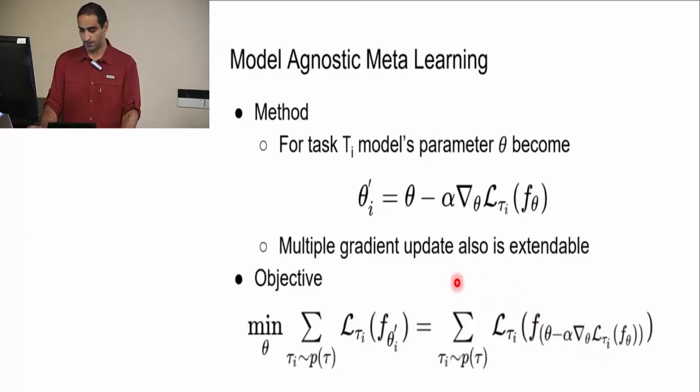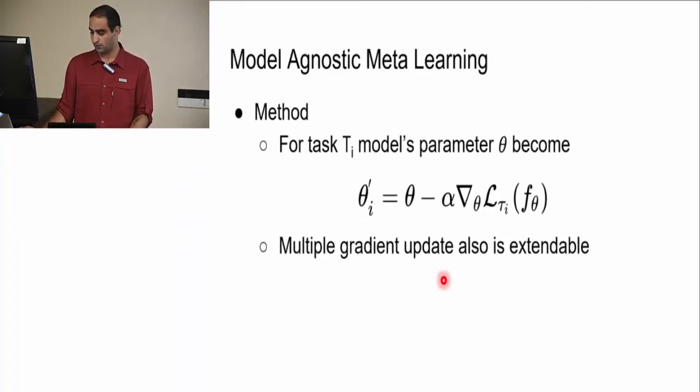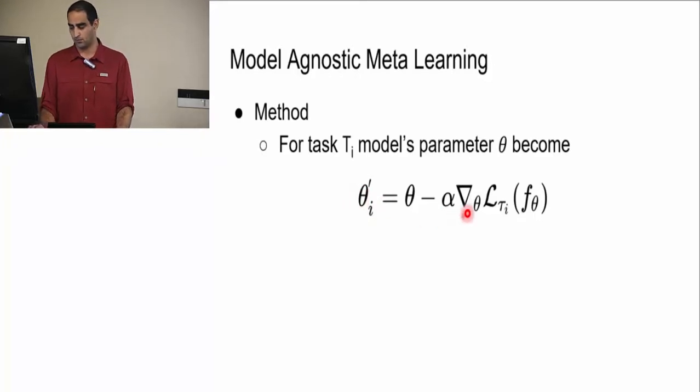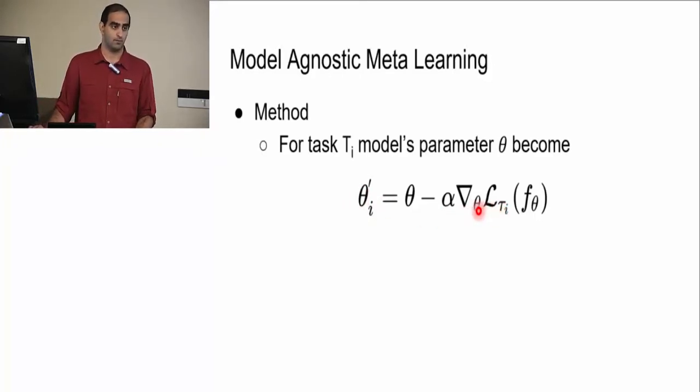Can you go to the first equation, the top one? Yeah. So you're saying that the model is pre-trained with that theta parameter. Yeah. And then we take task i and take an example of that and find the loss. Yeah. We find the gradient of that, and then update with that gradient from the previous parameters, and that becomes theta prime i. Right? Yeah, that's the way it works.